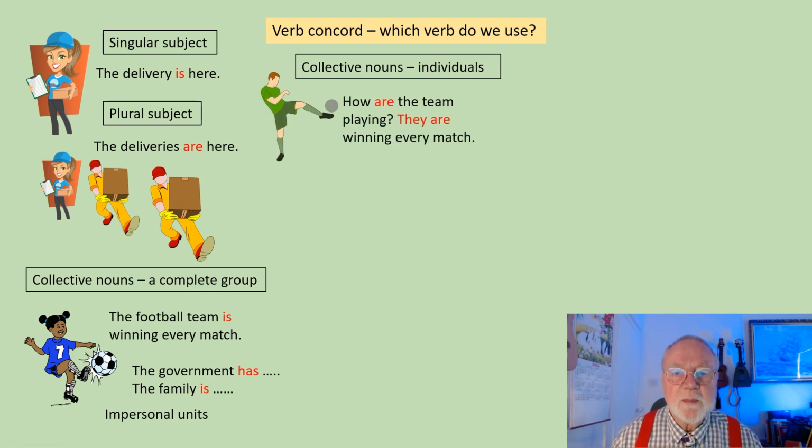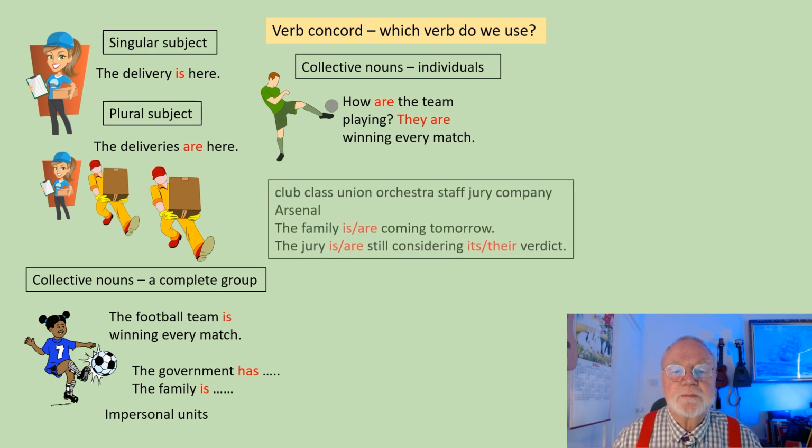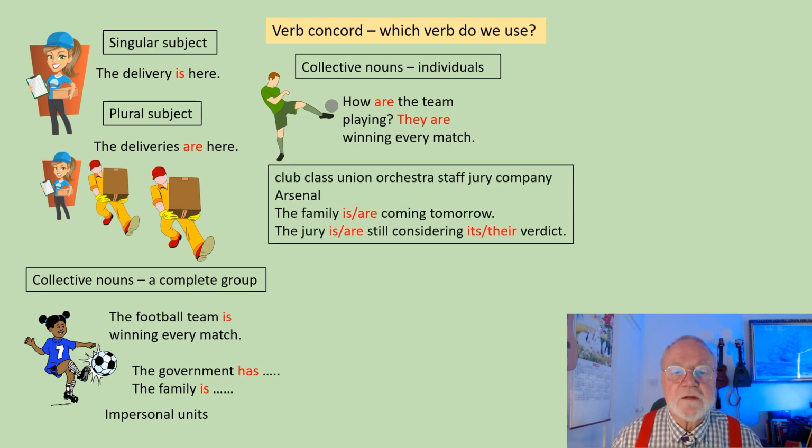How are the team playing? I'm thinking of them as each one, the 11 members of the team. And then, of course, I have to change the pronoun. They are winning every match. And it happens with other words like this: club, class, and union, and so on. So I could say, the union are on strike, the union is on strike. The orchestra are playing nicely today, the orchestra is playing well.